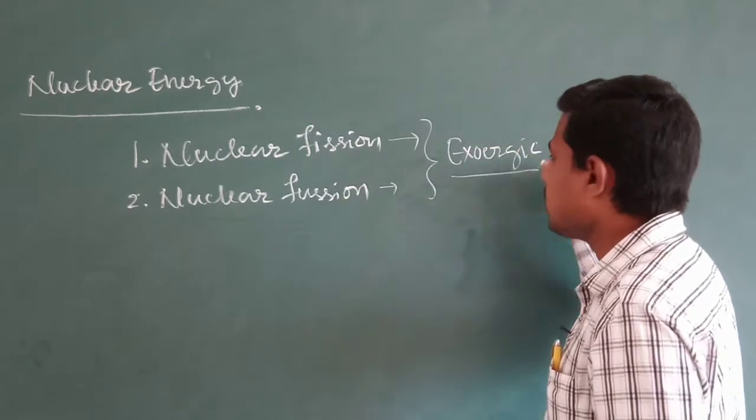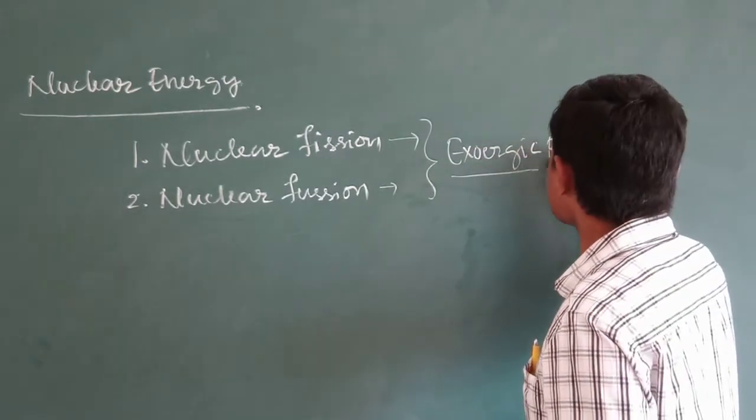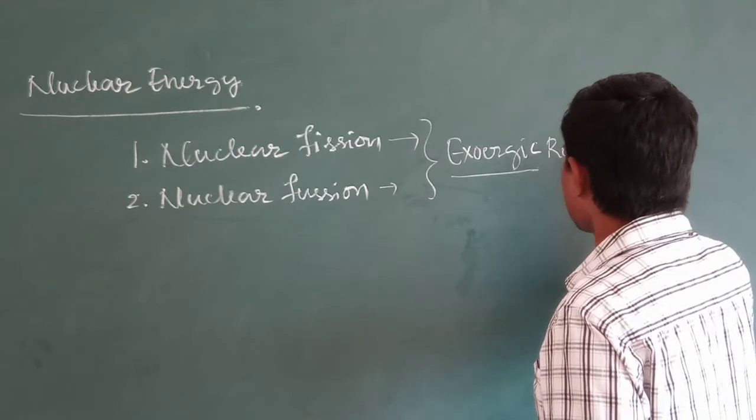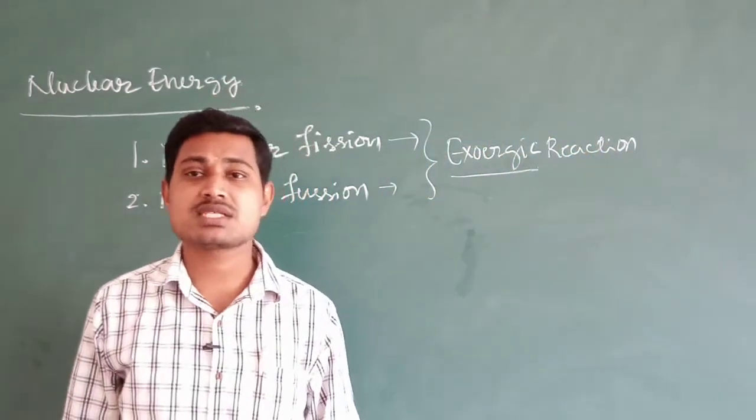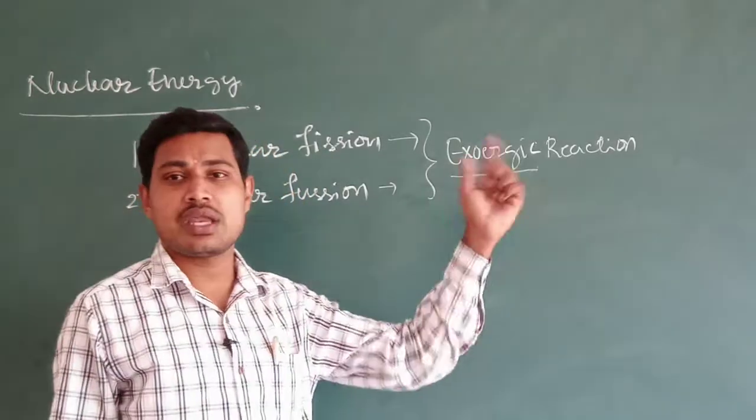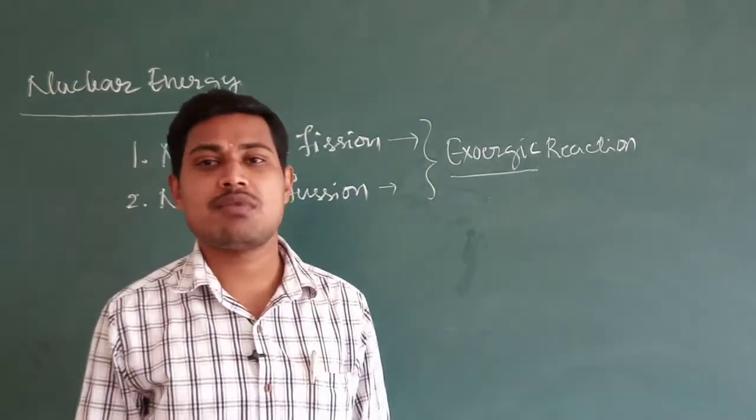You know what is meant by exoergic reactions as well as endoergic reactions. Exoergic reactions mean reactions in which liberation of energy takes place, and endoergic reactions mean reactions in which absorption of energy takes place.